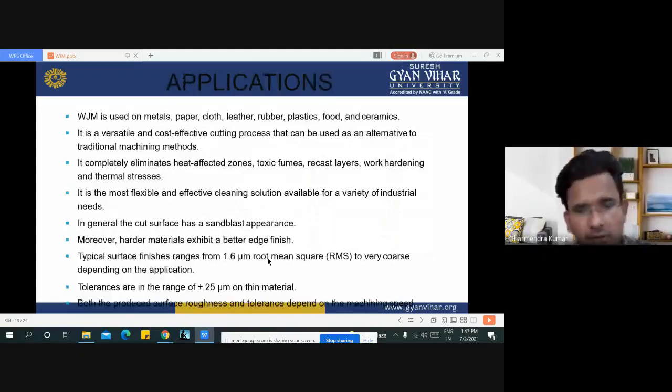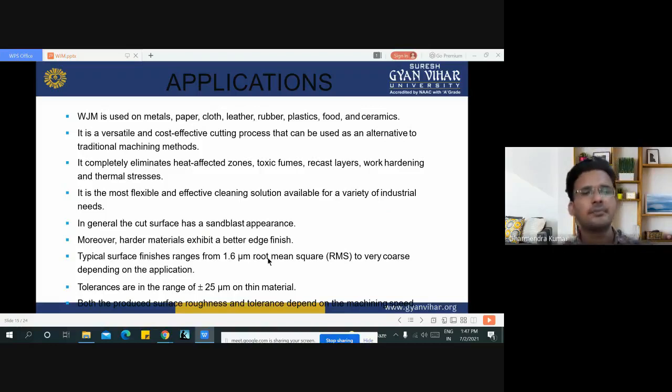These are the various applications of the water jet machining process. It is used on metals as well as papers, cloths, leathers, rubbers, plastics, woods, and in ceramic industries. It is a versatile and cost-effective cutting process that can be used as an alternative to traditional machining methods. It completely eliminates heat-affected zone, toxic fumes, recast layers, work hardening, and thermal stress. It is the most flexible and effective cleaning solution available for a variety of industrial needs.